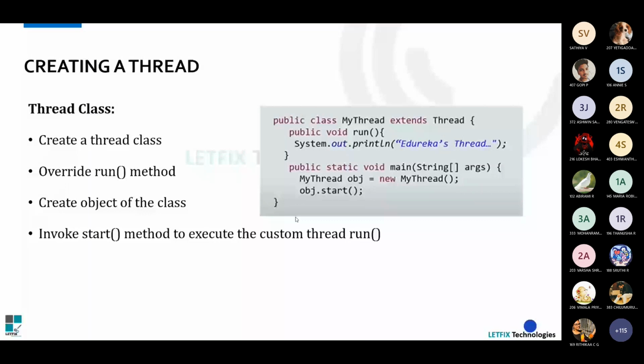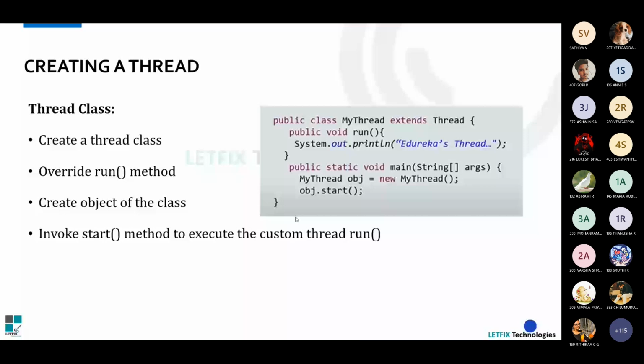Like we are communicating with objects, right? So we need to create an object for the class, and only then we can invoke those methods. So we need to create the object of the class, and after that we need to invoke this run method. Okay, and run method is inside the start method.